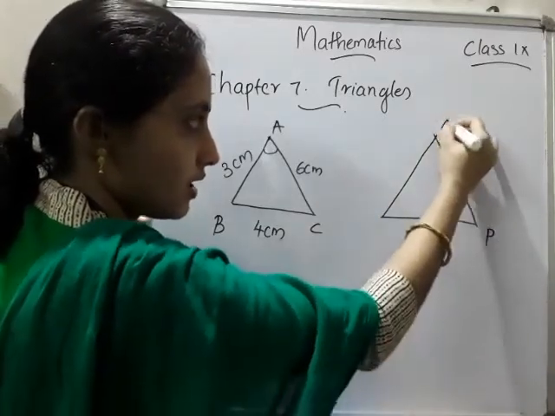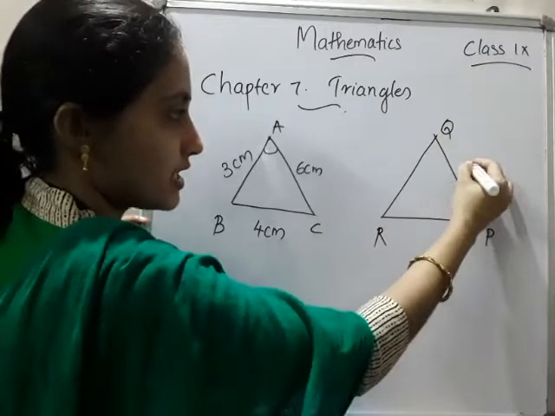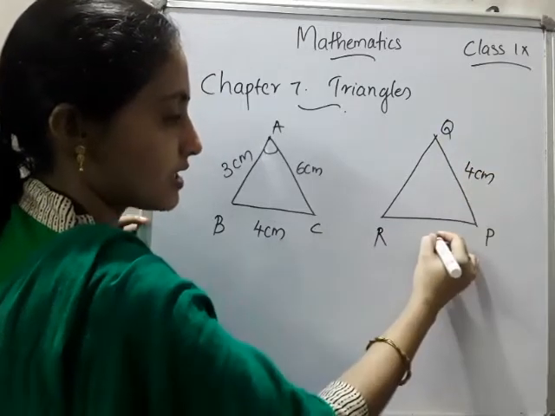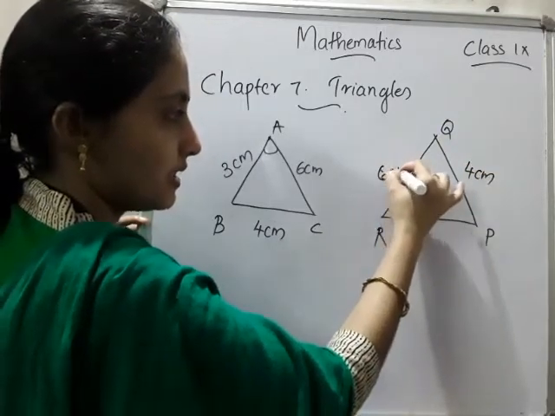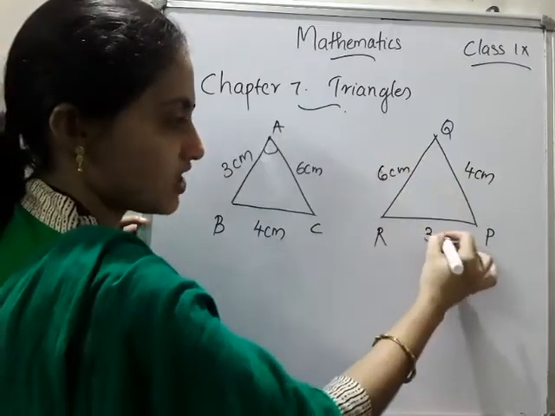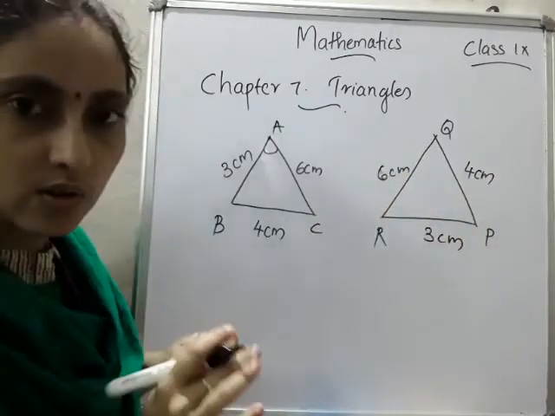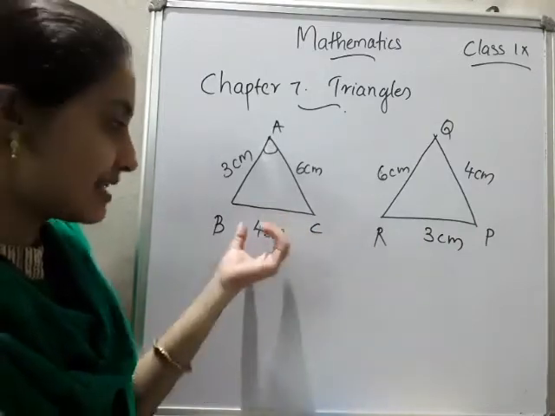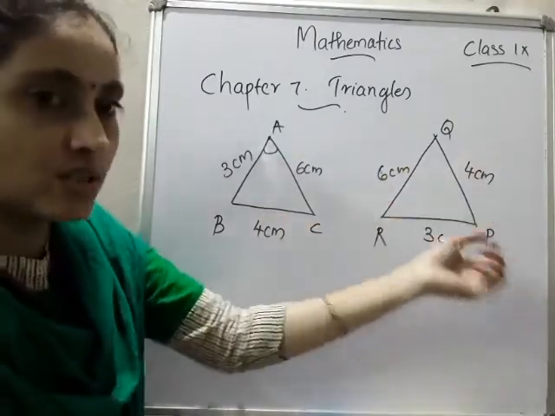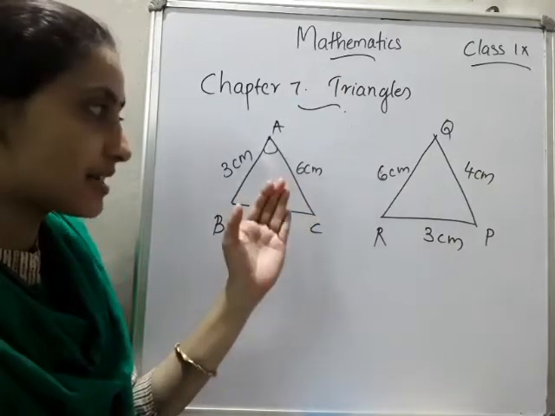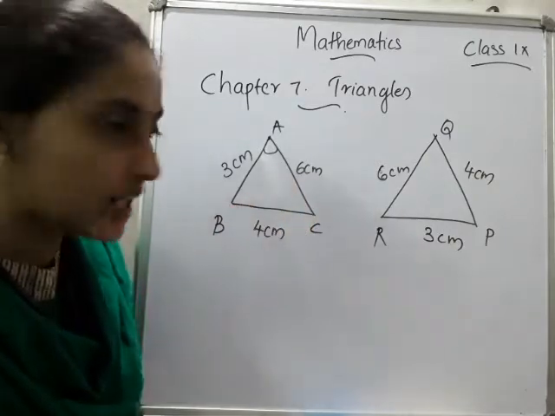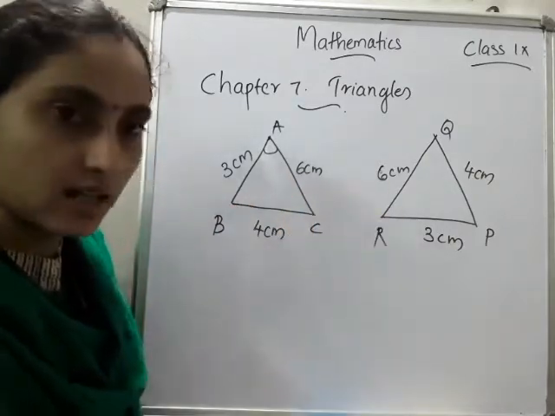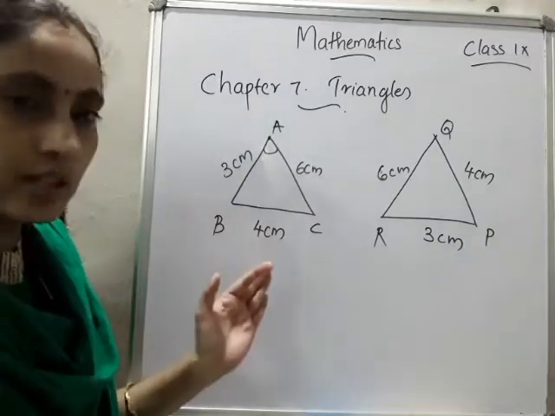So P, Q, R, and this will be 4 centimeter and this will be 6 centimeter and this will be 3 centimeter. I am taking one example only, so please don't worry that both are the same size. This is 4 centimeter, so this much is... Don't need to think like that because I am just drawing a rough figure only.